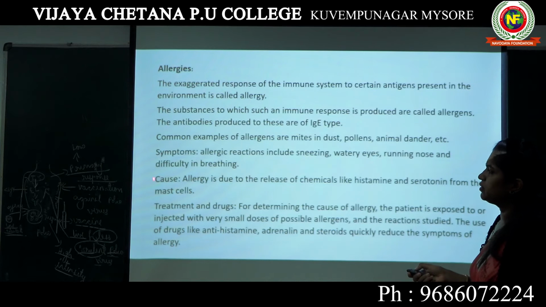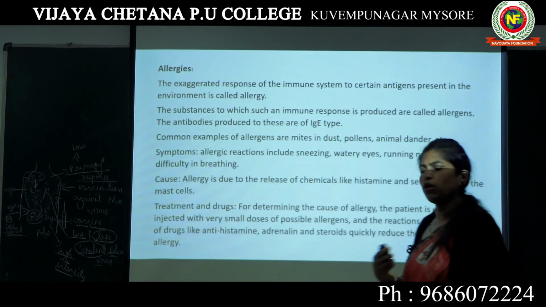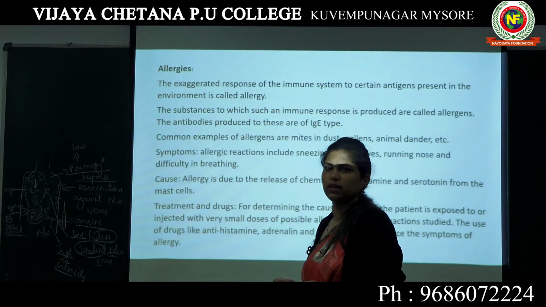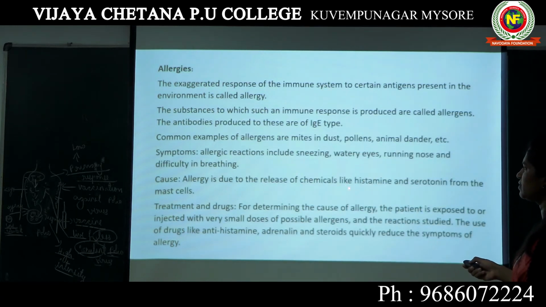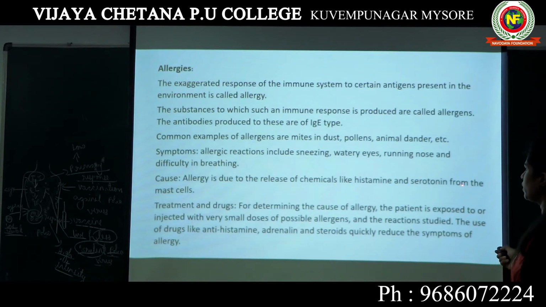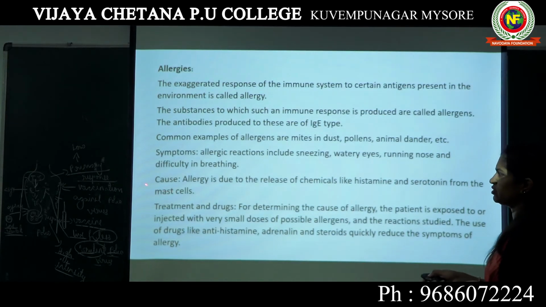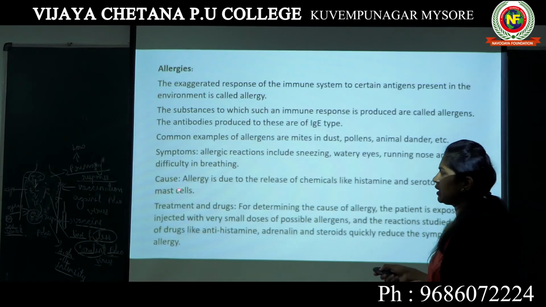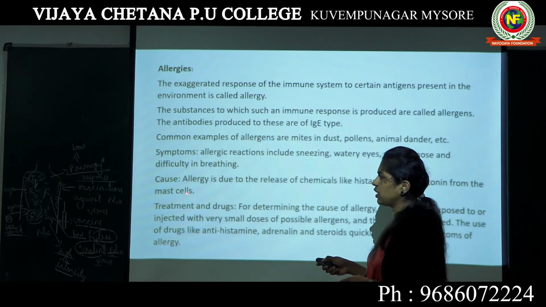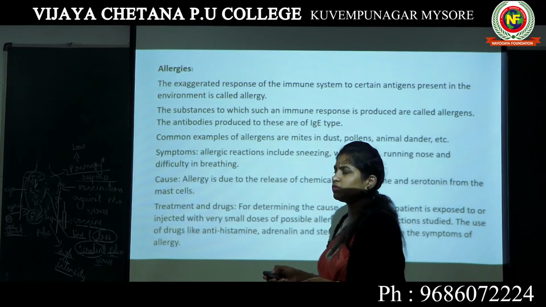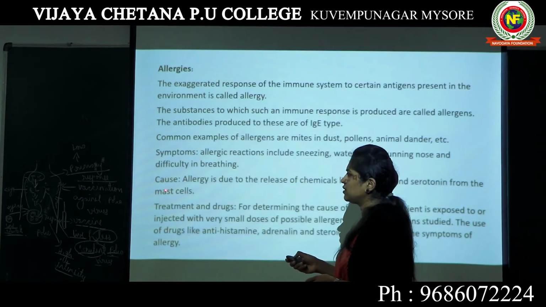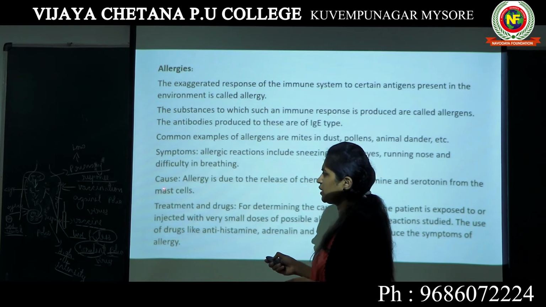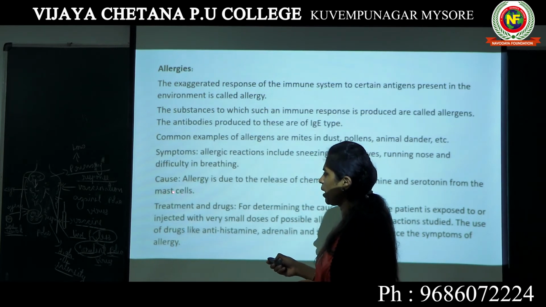Now, why is this allergy caused? Why can our body not just accept the allergens? Allergy is caused due to the release of chemicals like histamine and serotonin from the mast cells. Here you see these mast cells. Mast cells are a special type of cells originated from your bone marrow. Just like your lymphocytes, RBCs and WBCs, mast cells are also a particular type of cells originated in your bone marrow.